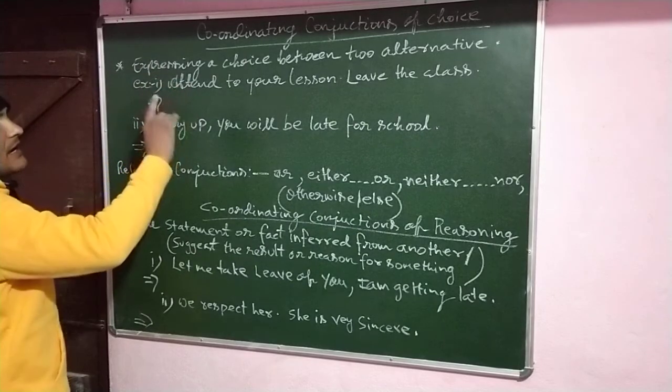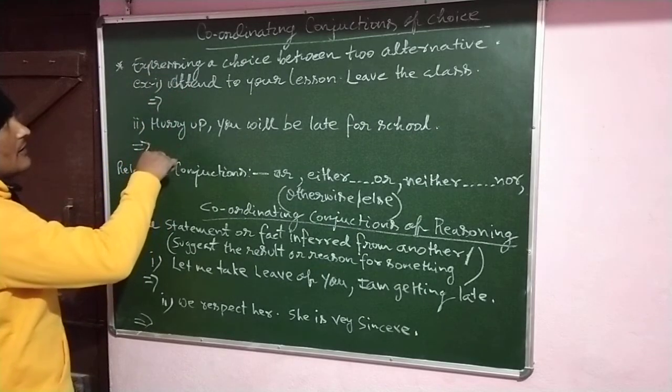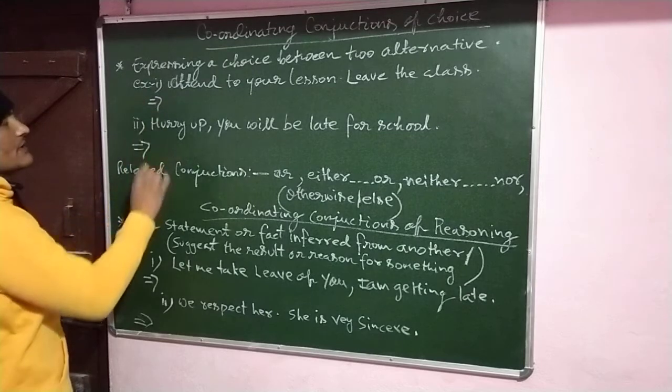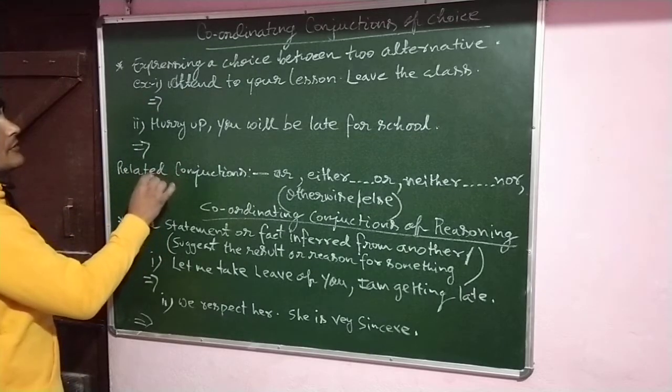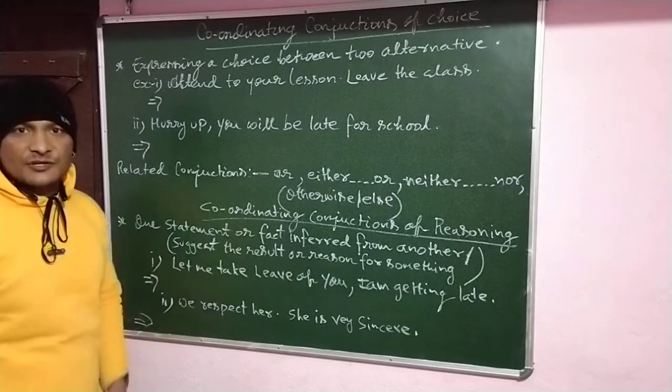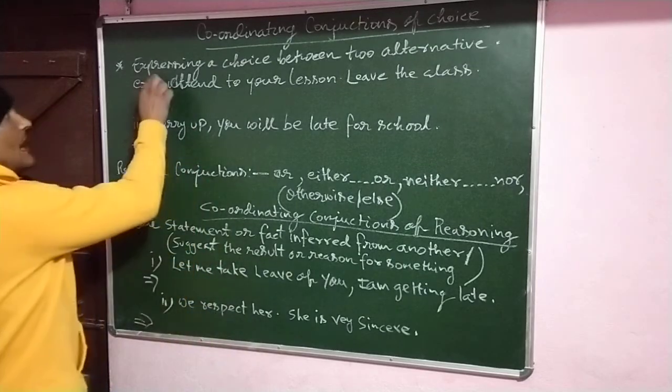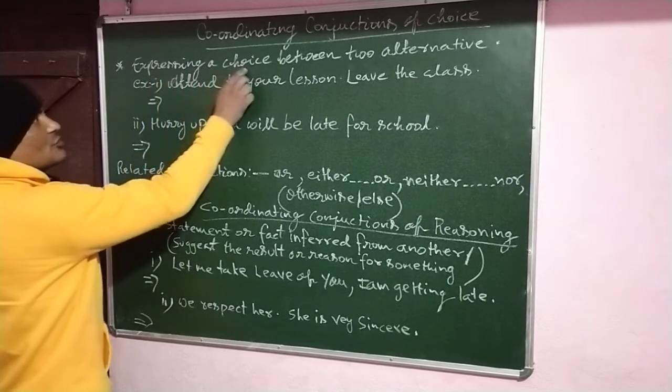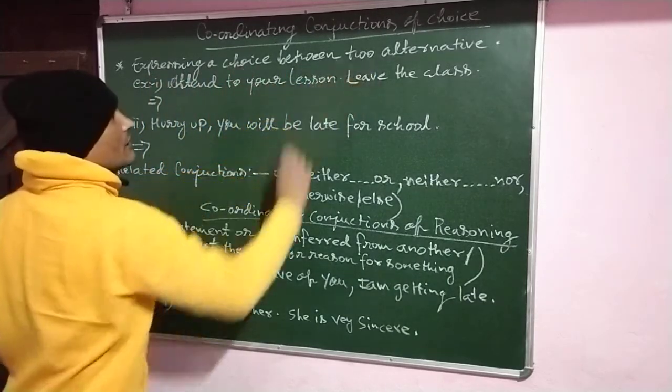Let us understand by an example. There are two examples that I have written. Before we start, let us understand the meaning of coordinating conjunction of choice. It means expressing a choice between two alternatives.